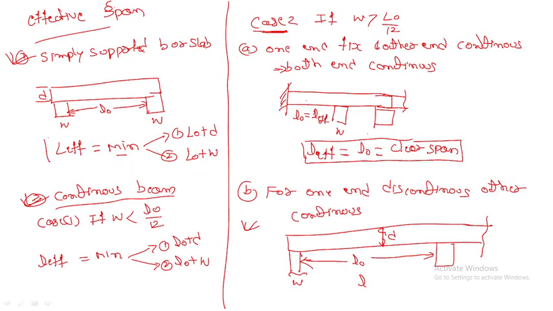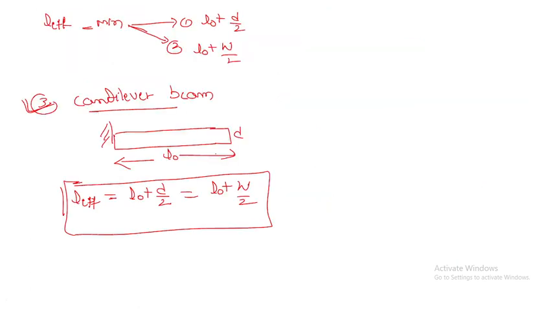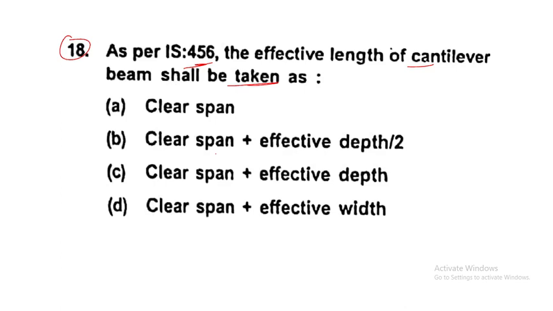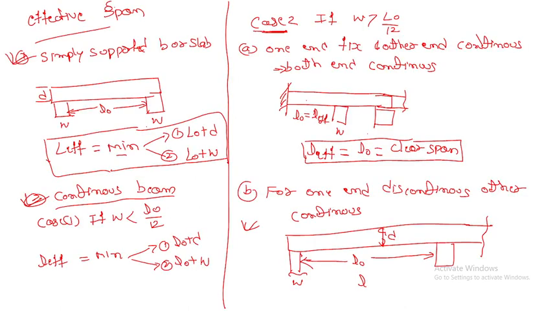These formulas are very important. Please remember this, or else take it in your notes, because they are very important. That's why I am writing with my pen; if I did it with the normal slides, you couldn't understand it. So remember all these cases. Now what is the case they have given? Cantilever beam. So what is the answer for the cantilever beam? That is the clear span plus effective depth by 2. That is the effective span of all the beams.